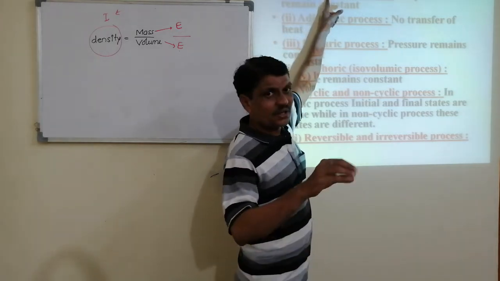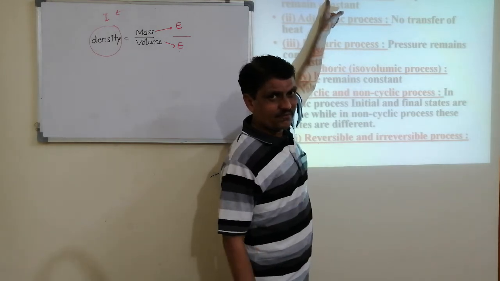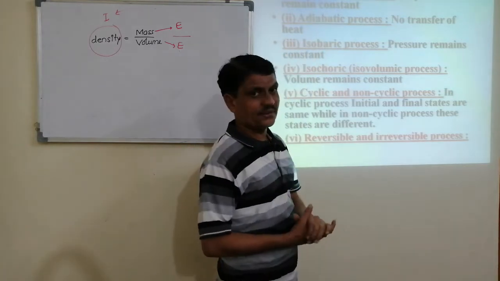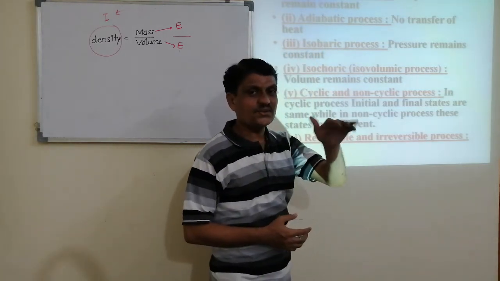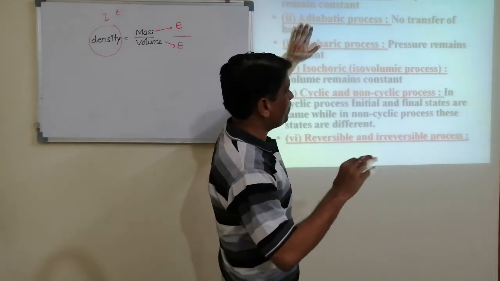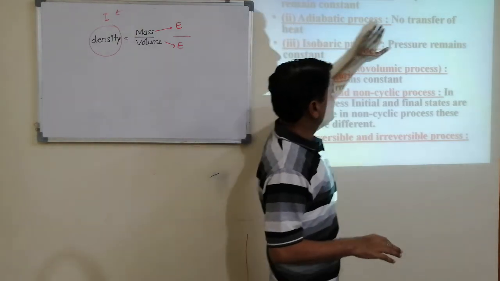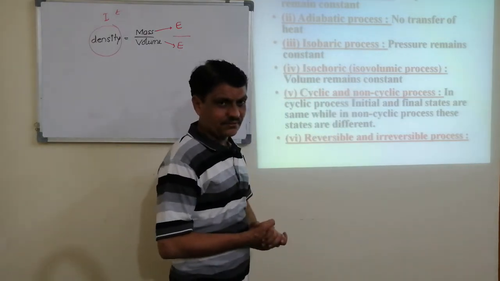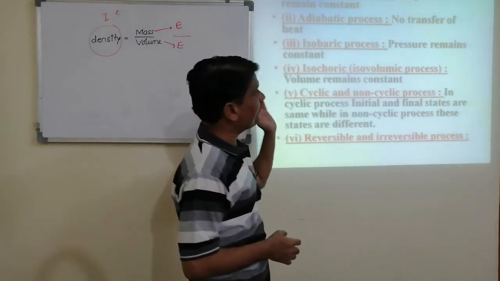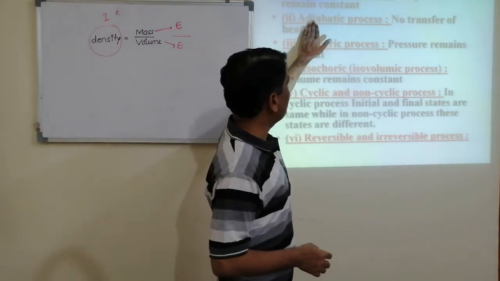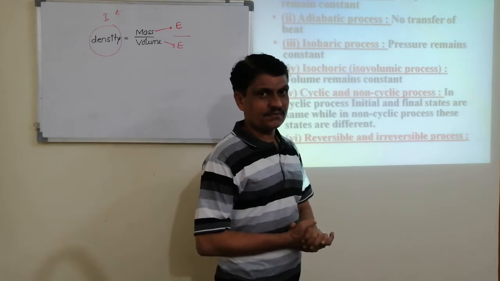Isothermal means at constant temperature. Throughout the process, temperature remains constant. That is called an isothermal process. If throughout the process there is no exchange of heat between system and surrounding, then it is called an adiabatic process.